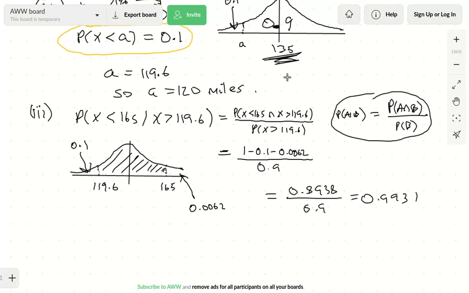Even in part 2 it can get quite confusing as to why that value should be to the left of the mean. It's because if your car doesn't go very far, then you're not going to get very far. And obviously if you've got a 90% chance of completing the journey, that value should be less than the mean. Okay, I hope that's helped, and best of luck and keep going with the hard work.